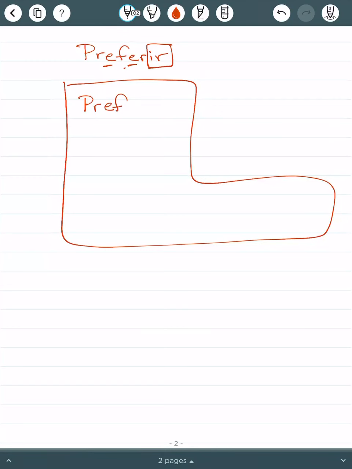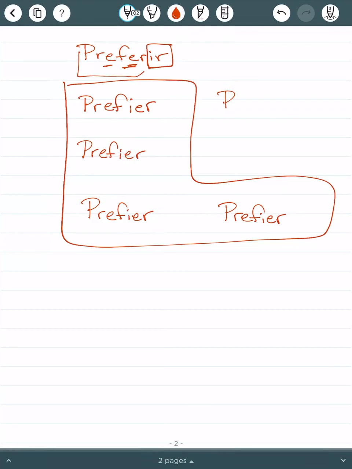So for the yo conjugation, change that E to IE. So instead of prefero, it's going to be prefiero. So it will be that stem for all 4 of these conjugations in the boot. And then for nosotros, you go back to the original stem, prefer.